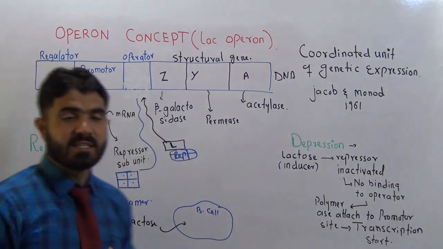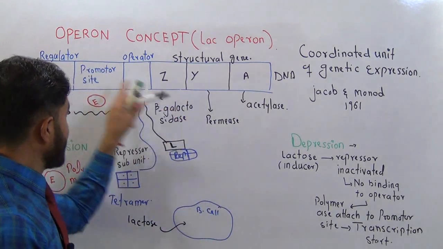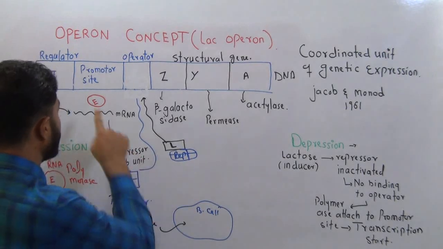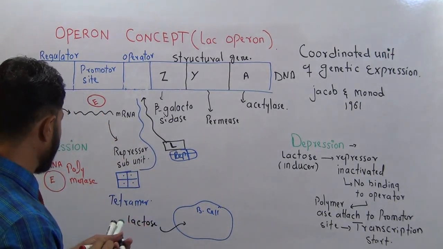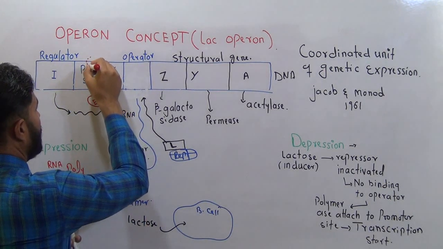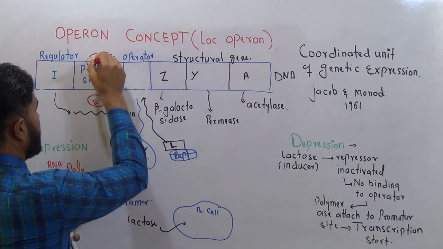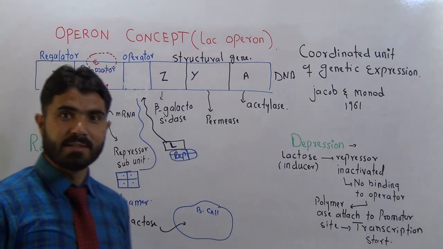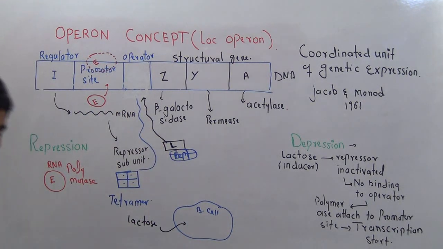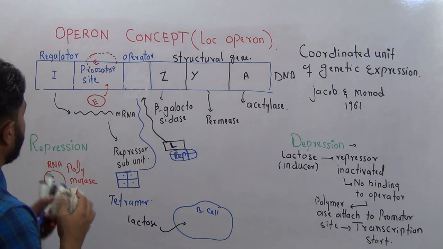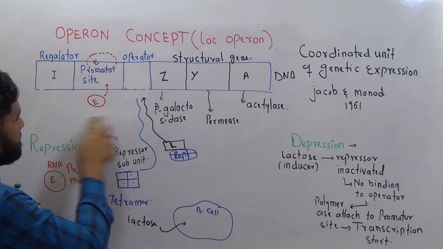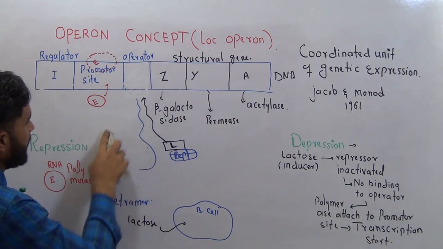Now finally the operator gene is free. Now the promoter site is also available. Now what will happen? That enzyme RNA polymerase will attach at the promoter site. Now this is the enzyme, it will attach at the promoter site. Now as the enzyme is attached at the promoter site, now what will happen? I will erase this messenger RNA. Now what will happen?